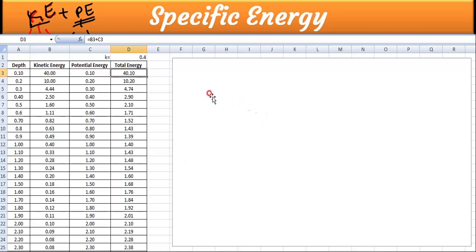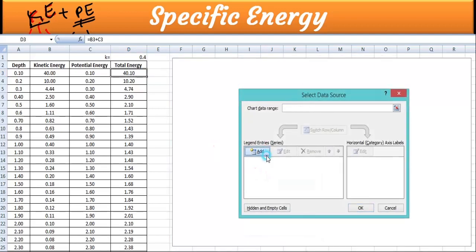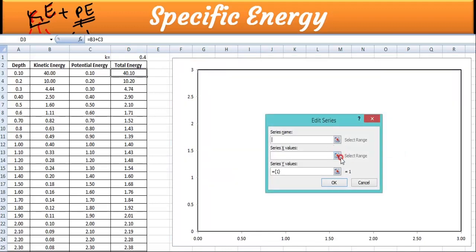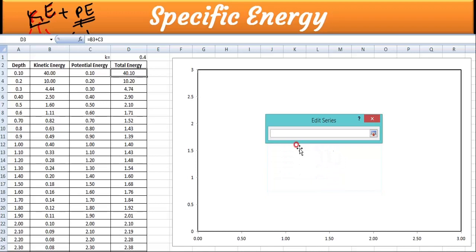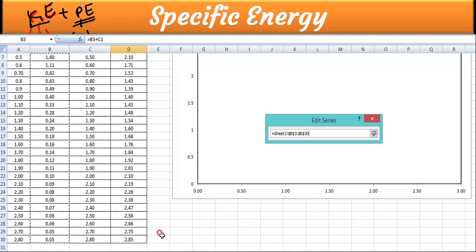Now blindly I am going to draw a curve in front of you. Look at here. Select data, add. Then here I consider the x-axis. See here, what is the x-axis of the specific energy curve? If I am drawing the kinetic energy, then the kinetic energy is my x-axis. Now x-axis, enter.